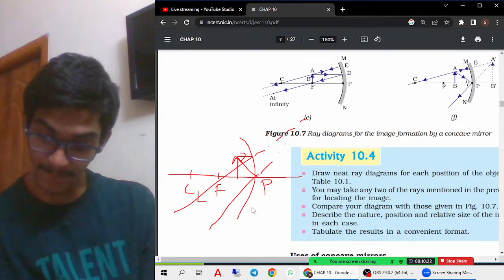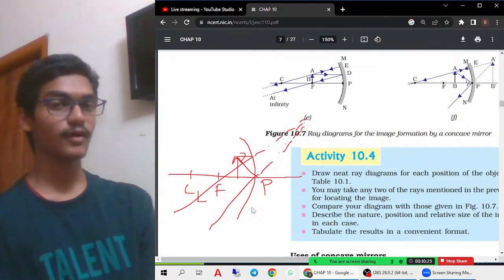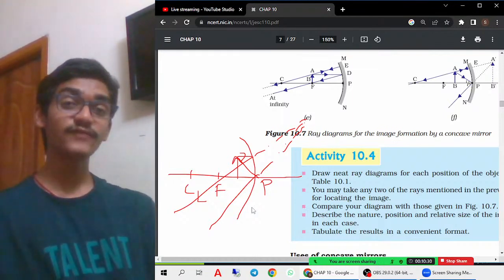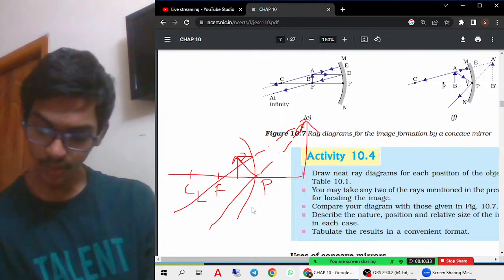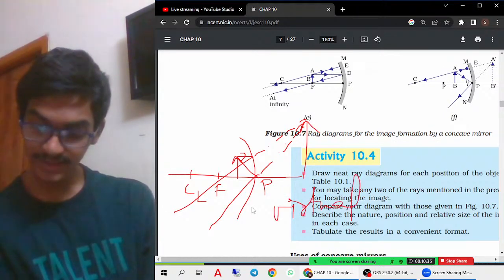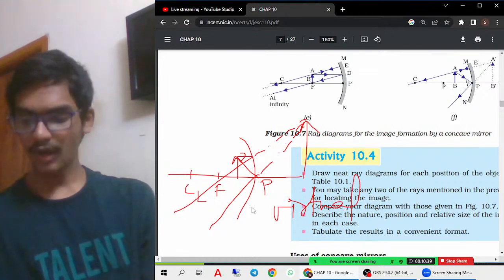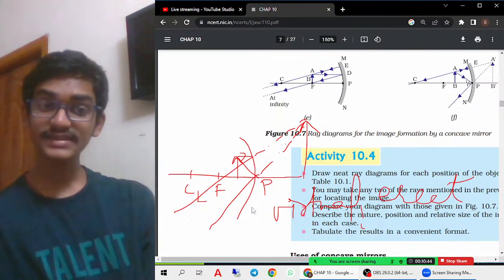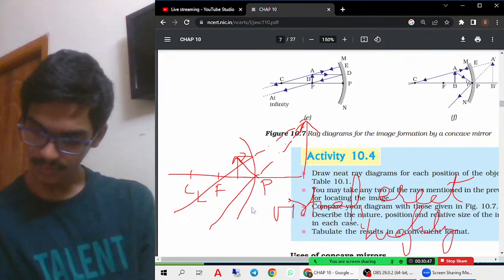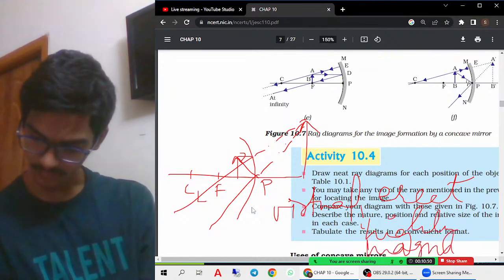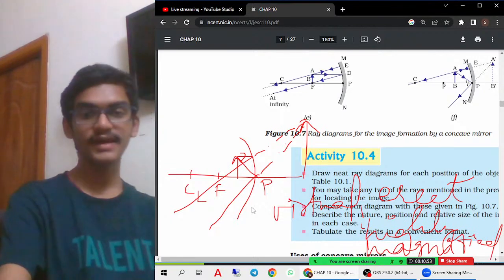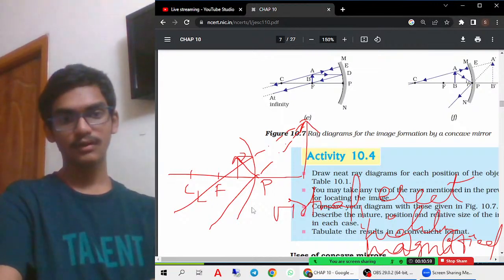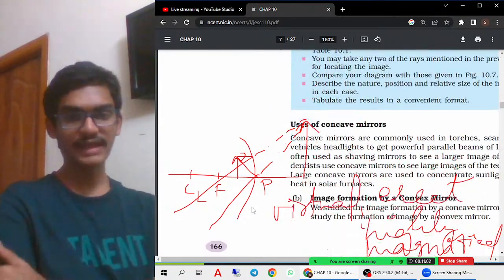The image is formed behind the screen. That means inside the mirror the image is formed. It is not formed outwards. It is formed inside the mirror only. So this is the only case wherein you have to remember that when the image is formed behind the mirror, it is called a virtual case, virtual and erect. This is the only case, and the image is highly magnified. This is the only case we have to remember, that when the object is placed between F and P, the image is formed behind the mirror, and it is virtual and erect also.